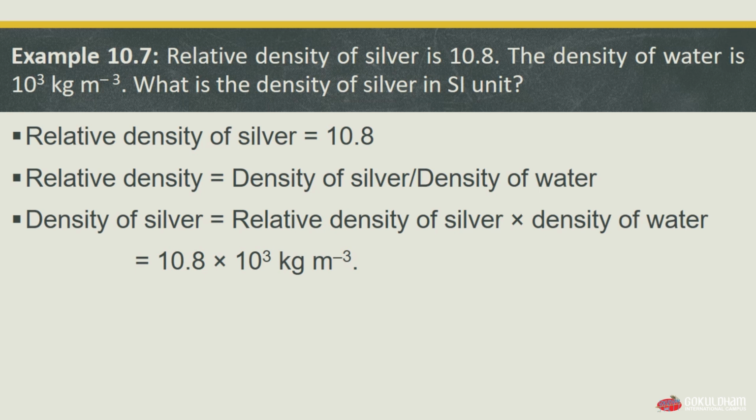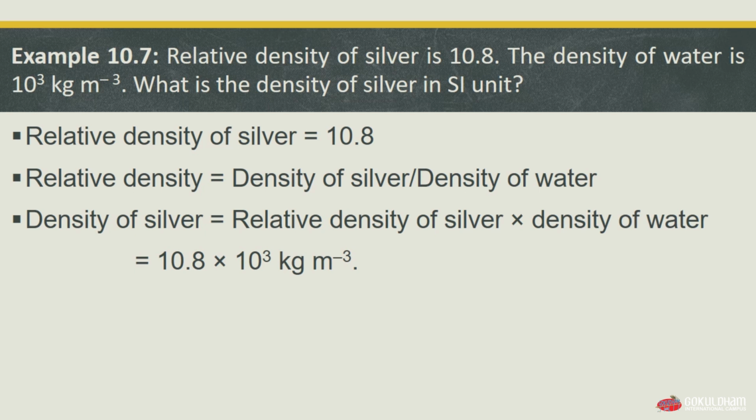Let us do an example, example 10.7, according to which the relative density of silver is 10.8 and the density of water is 10 cube kilogram per meter cube, meaning 1000 kilogram per meter cube. We have to find the density of silver in SI units. So let's look at the solution. The relative density of silver is 10.8, which is already given in the question. We also know the formula for relative density is the density of the substance divided by the density of water, in this case, density of silver divided by density of water.